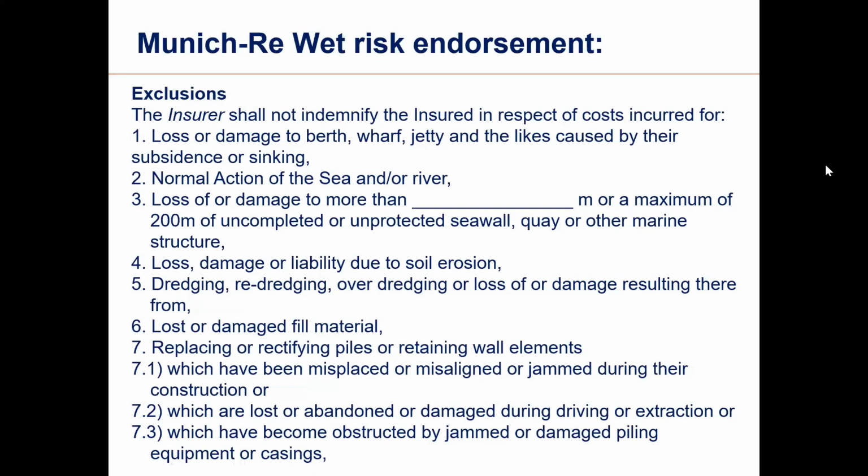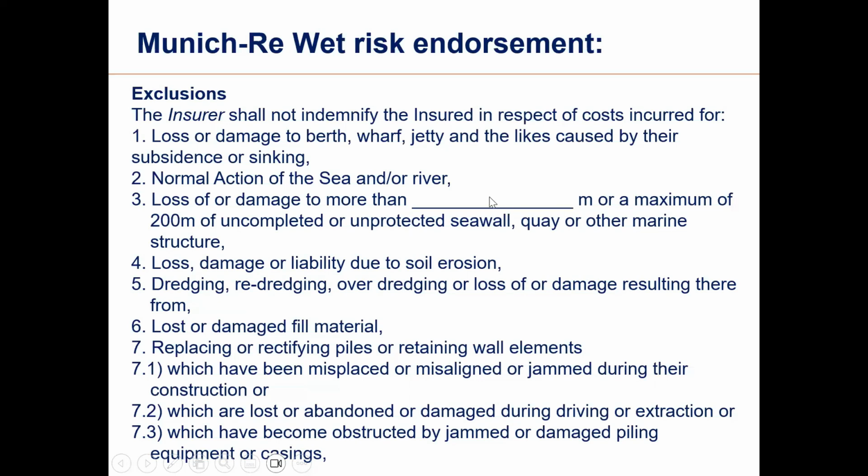This should not exceed 200 meters of uncompleted or unprotected sea wall, quay, or other marine structure. This warranty is there for unprotected. Once it is protected, then it is covered. If there is damage to a completed section, then of course it is covered. For an unprotected or uncompleted section, this limit is inserted.